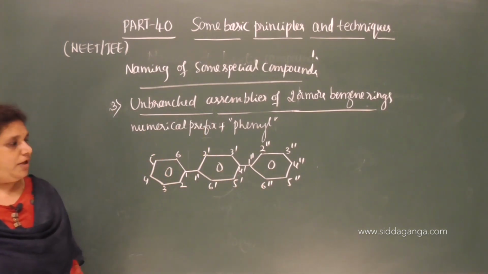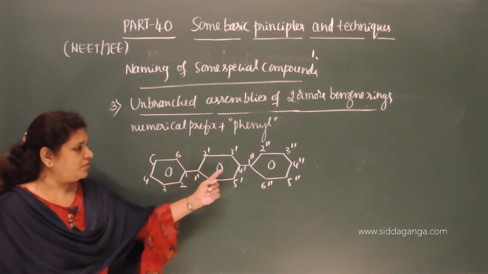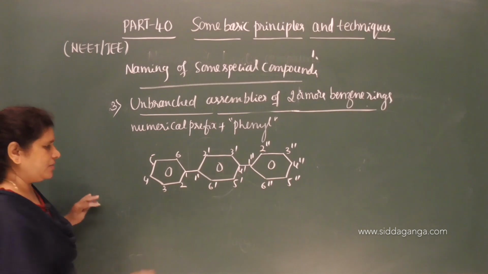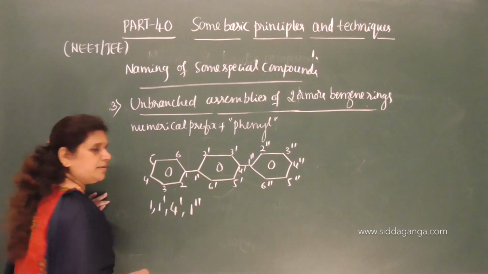Like that you have to give the number. Now the bridge atoms are 1, 1 dash, 4 dash and 1 double dash.